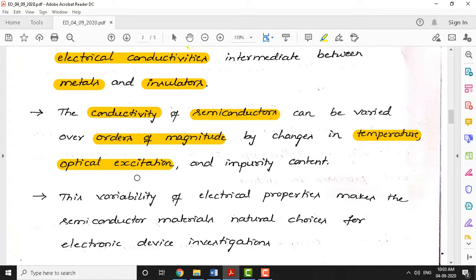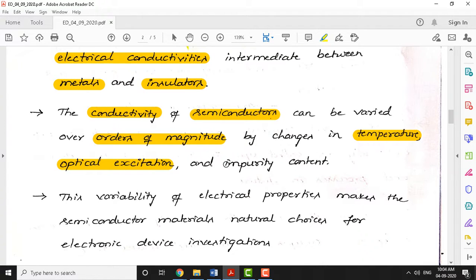The electrons in the outermost orbit, which we call the valence orbit, are loosely bound to the nucleus. They get excited and move to higher levels, and eventually become free. Once electrons are free, they will conduct electric current, so it becomes like a conductor. Therefore, via optical excitation, we can increase or decrease the conductivity. If you decrease the photon injection, conductivity is reduced. If you inject photons, conductivity is increased.